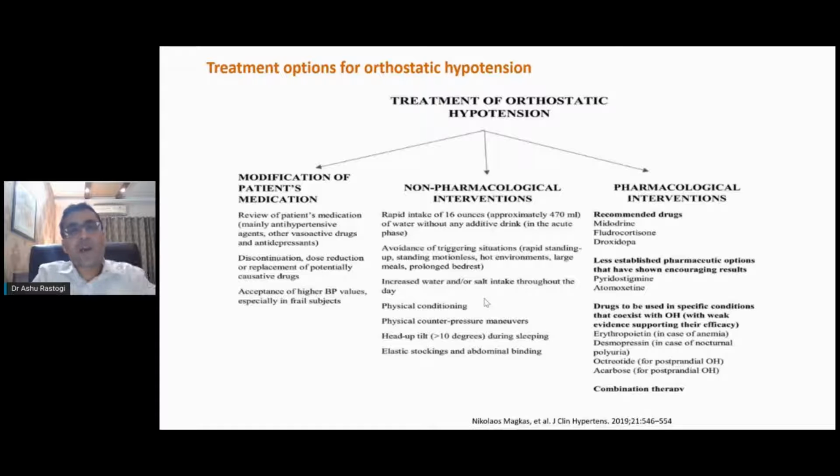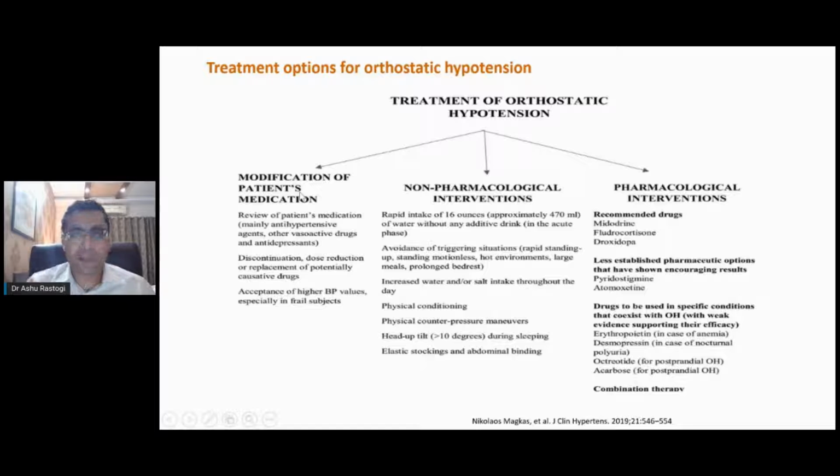Now, coming on to the last part of my presentation, that is more interesting, and I would say that this is more of a physiological kind of management. You can manage almost all your patients even without drugs, without any pharmacological interventions, just by keenly taking a proper history and examination, and then giving simple advice to the patient. The first and foremost is modification of the patient's medication.